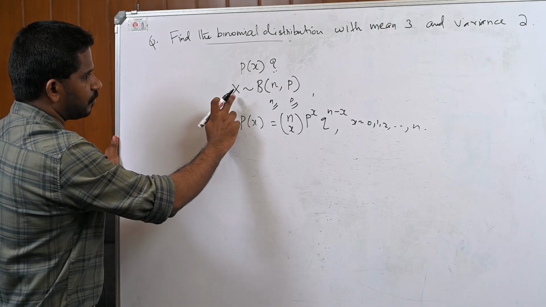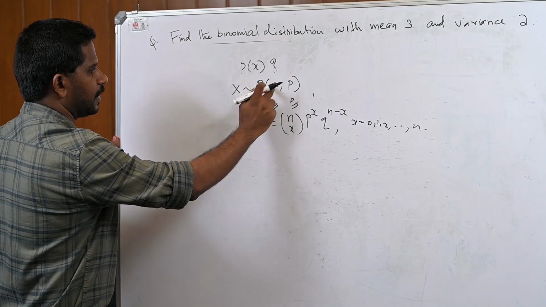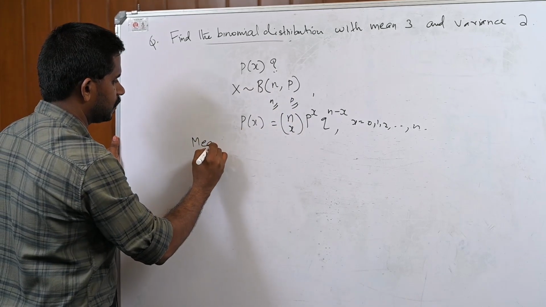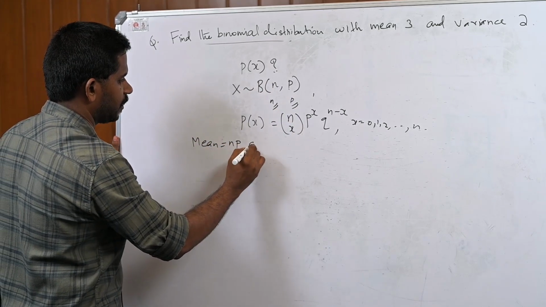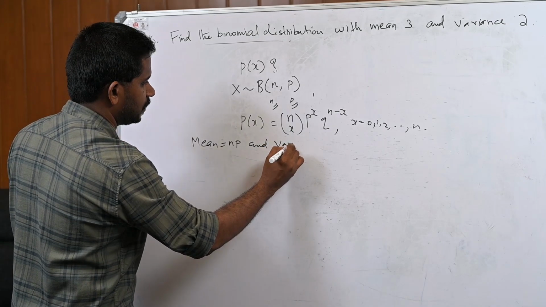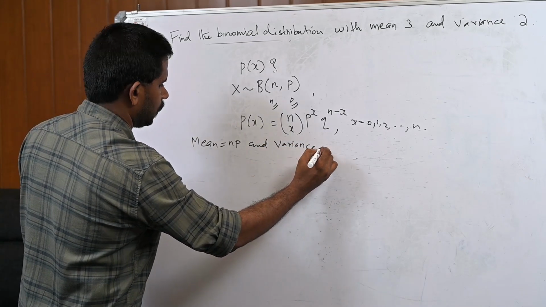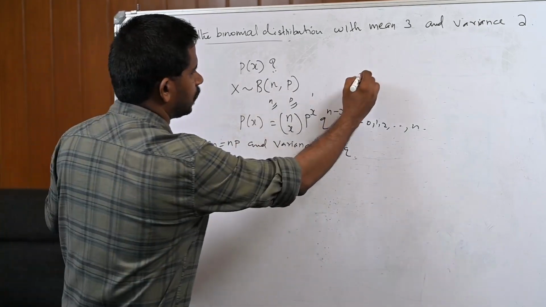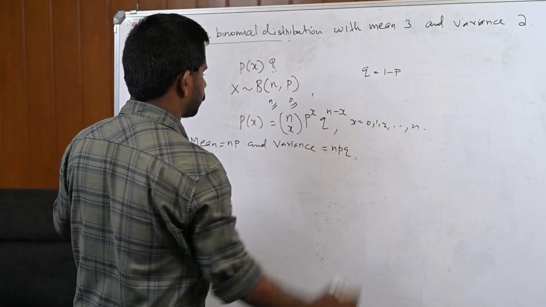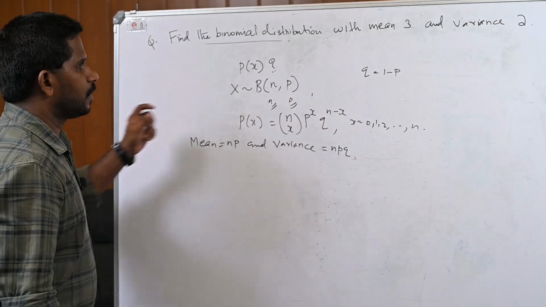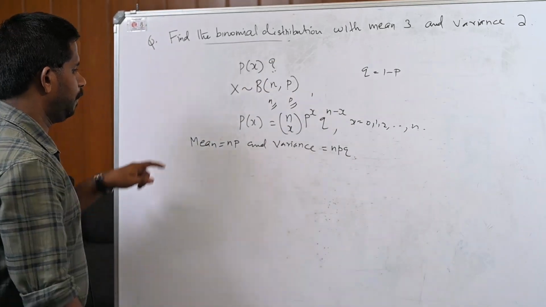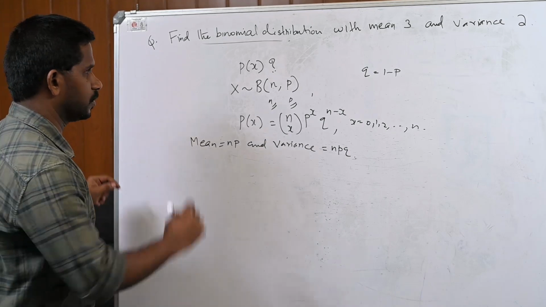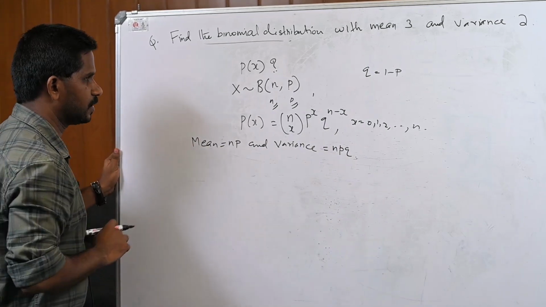Now, we know that for a binomial distribution with parameters n and p, mean is np and variance is npq. What is q? q is 1 minus p. In this question, mean is 3 and variance is 2. So substitute: mean is 3, that is np equal to 3, and variance is 2, that is npq equal to 2.